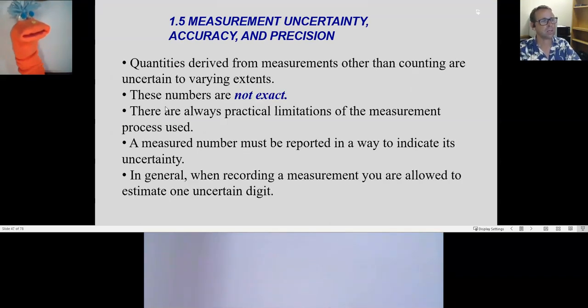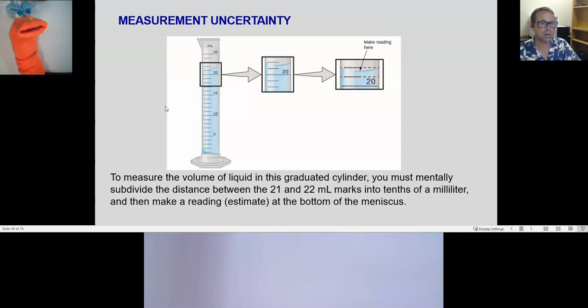All right. All of our other measurements are not exact. And because of that, there is an uncertainty, and we need to know how to express that uncertainty. So if I look at this graduated cylinder, graduated means that there's marks on it like this. When you graduate, there's a mark, a way to define where you're at, right? So if I look at this graduated cylinder and I want to know how much water there is in it, how can I express that in a written fashion to show somebody how much uncertainty I have in the measurement?